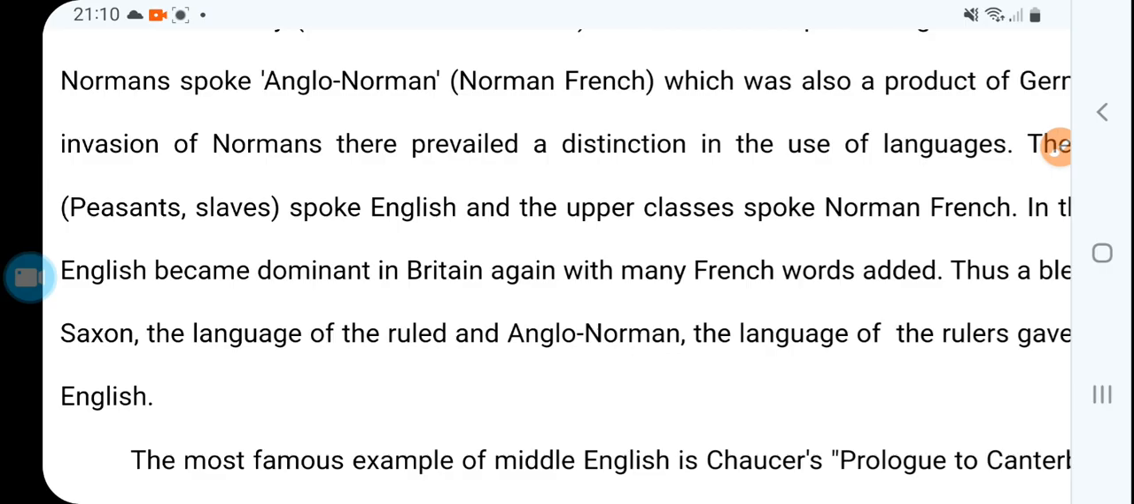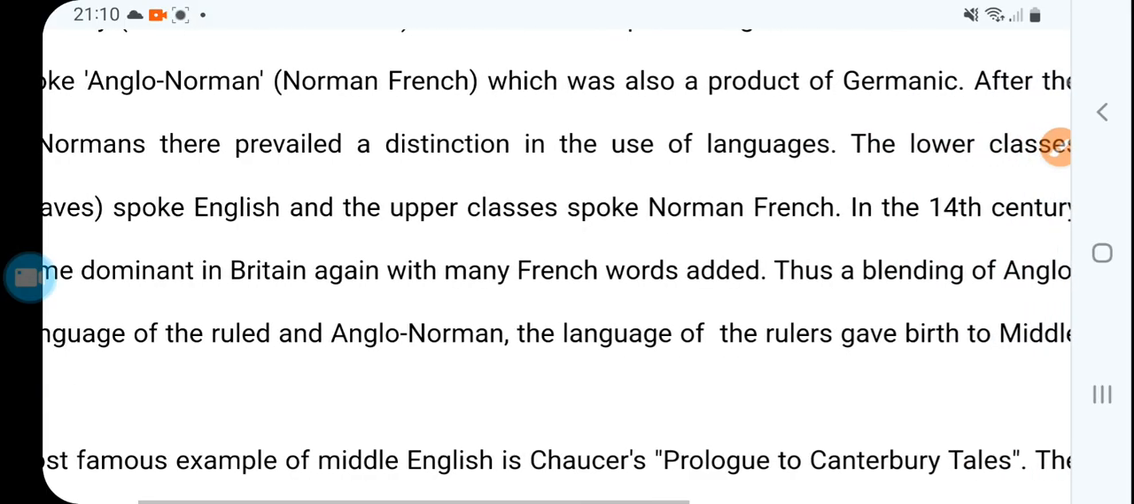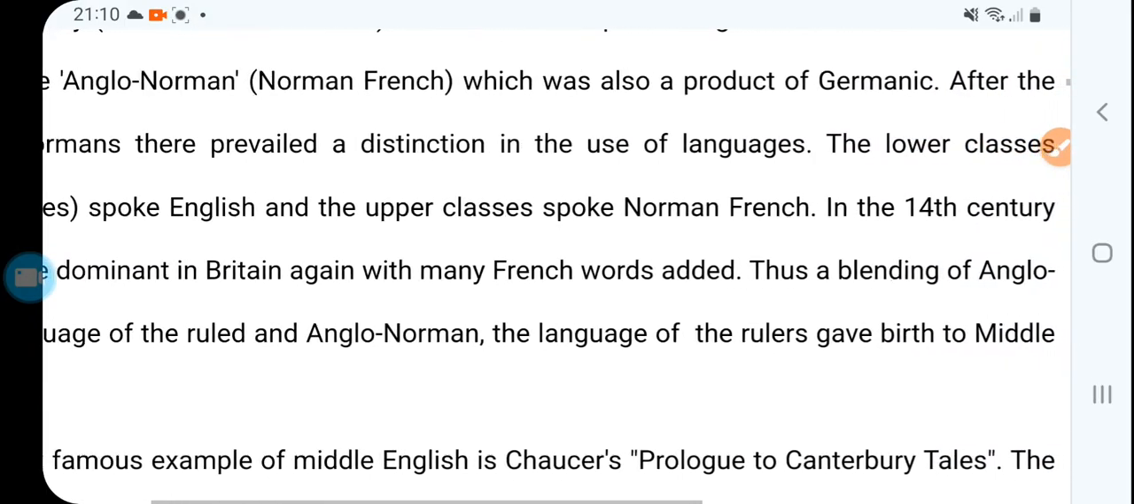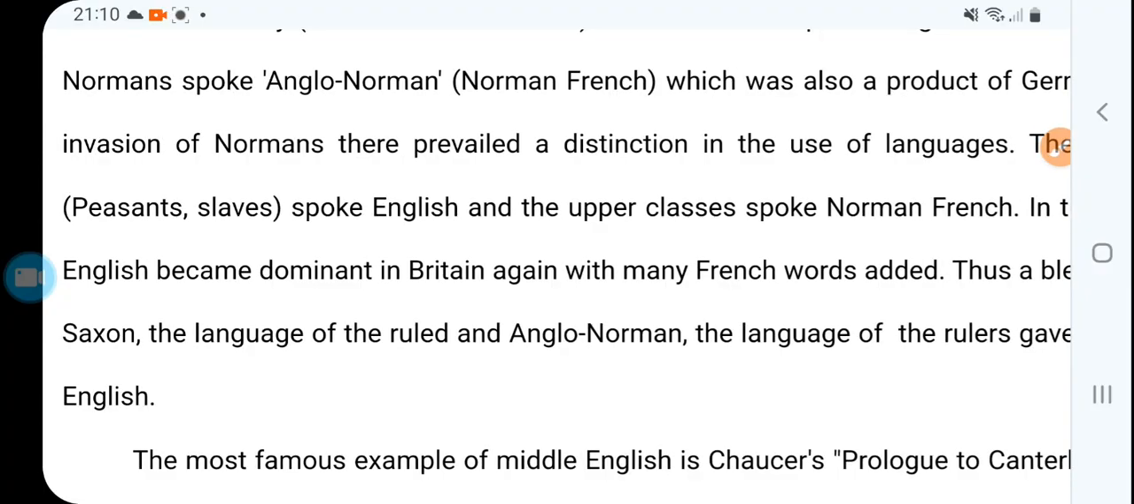But then very soon, in the 14th century, English again became a dominating, powerful language, but many words were adopted from the French language, right? This is the blending of Anglo-Saxon, used by the ruled, and Anglo-Norman, used by the rulers, right? So this was the change.